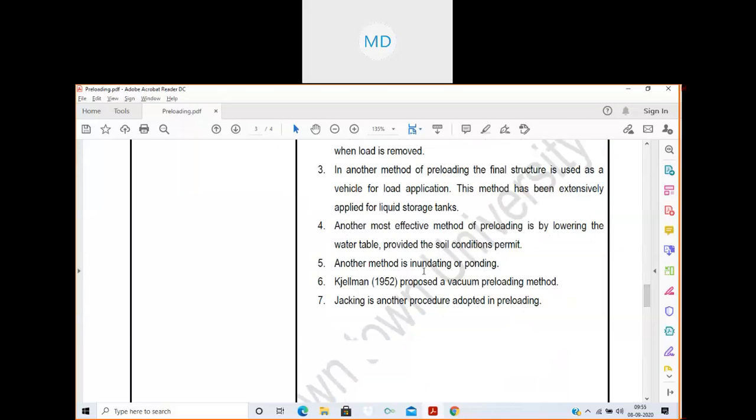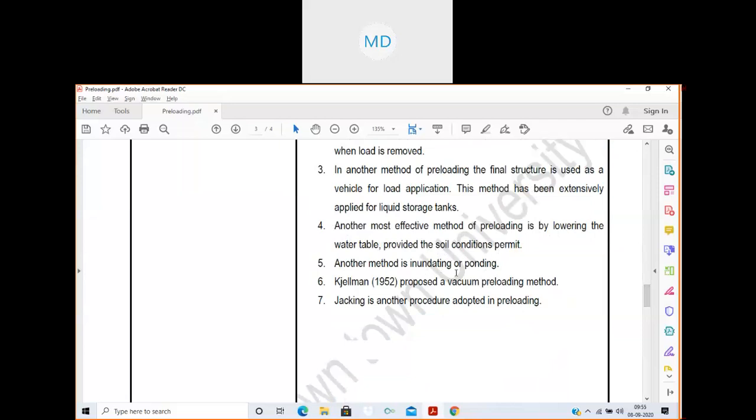Then another method is inundating or ponding. This method is a kind of hydrocompaction method, done where the water table is low. Point number four is done where the water table is high, and point number five is done where it is lower.